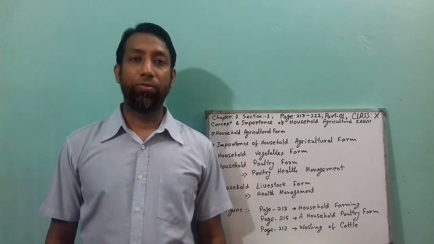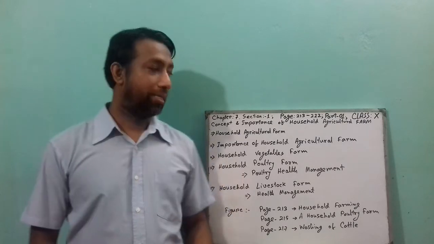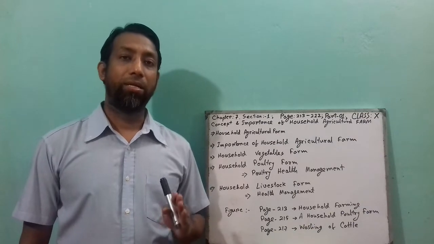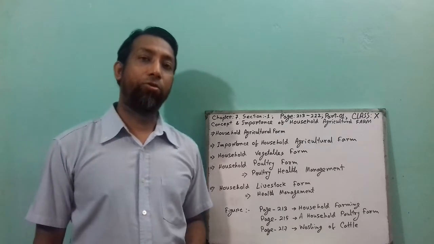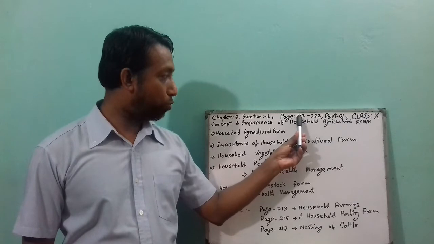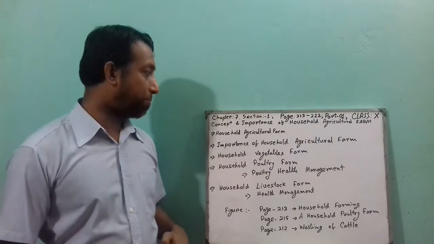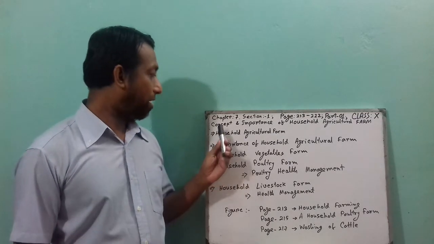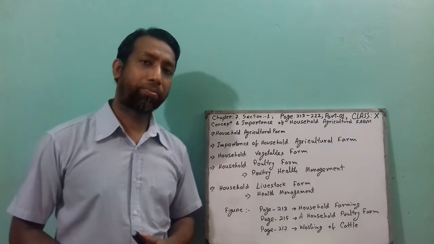Today I will give you the lecture Chapter 7, Section 1. This section I divided into two parts because it is a little bit longer. That is why this is the first part today. In your textbook, you can find this on page numbers 213 to 222. The chapter name is Household Farming, and the section name is Concept and Importance of Household Agriculture Farm.